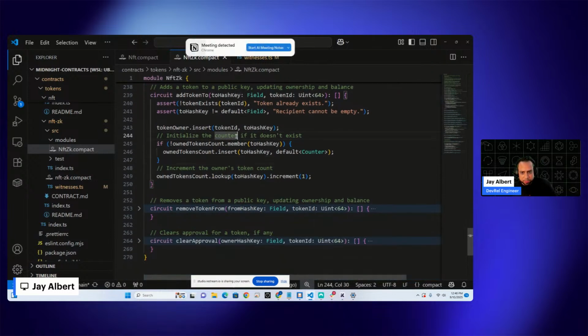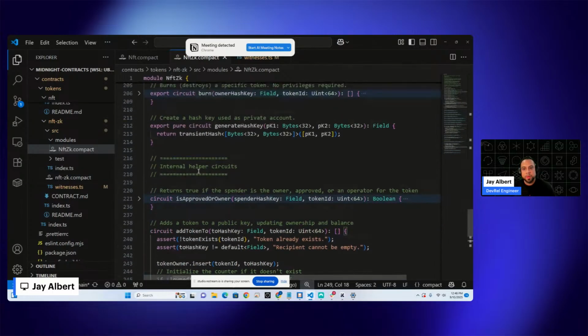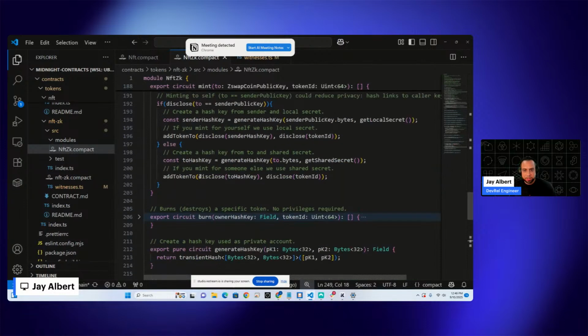Okay, now we have this section here. So initialize a counter if it doesn't exist. If it doesn't exist, we have to count how many tokens they actually own, right? And we have to update this other mapping to say, all right, we insert their hash key and that they own one. So if they own more of these mints, then that counter will go up and we know they own 3, 4, 5 NFTs or whatever it may be. And here we're just incrementing the actual tokens that they own. So that's our first circuit.